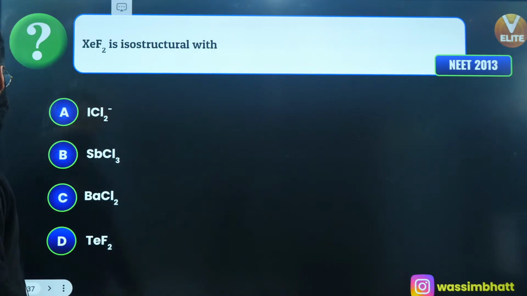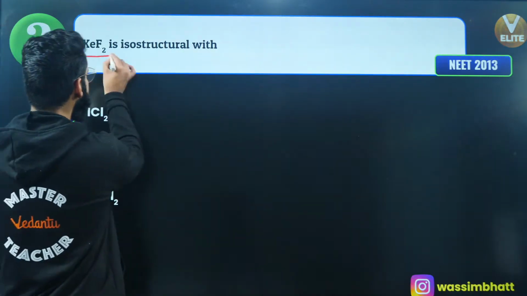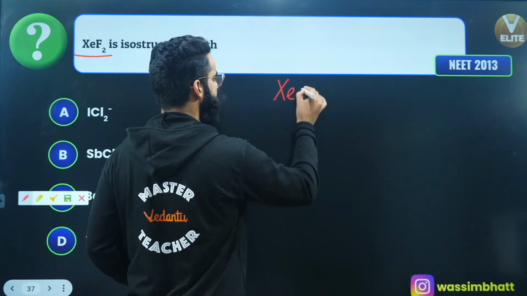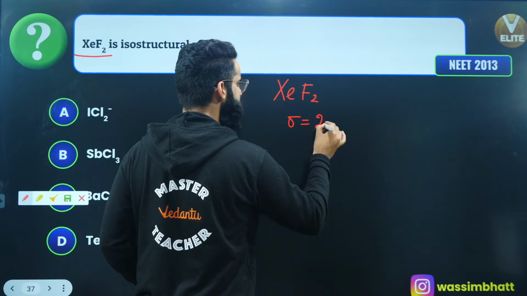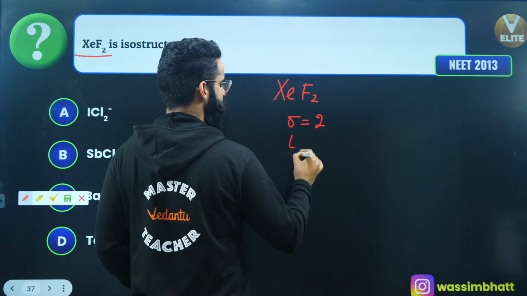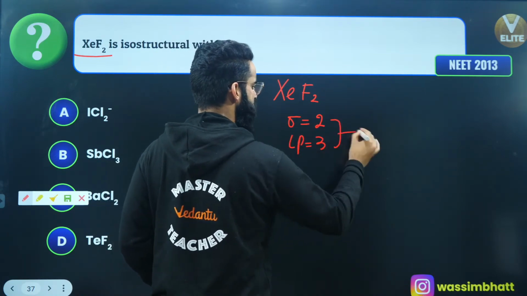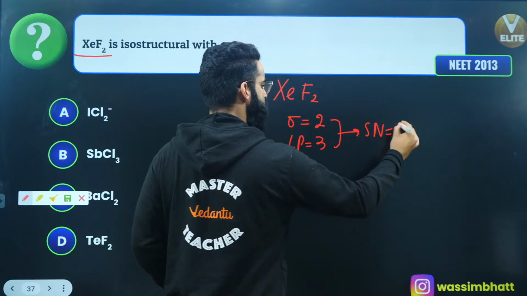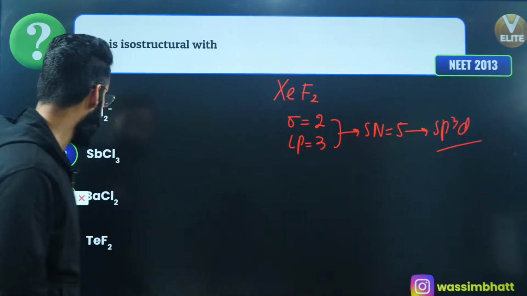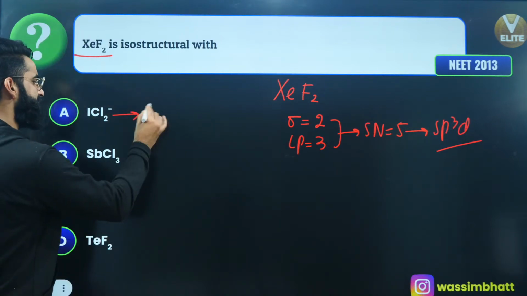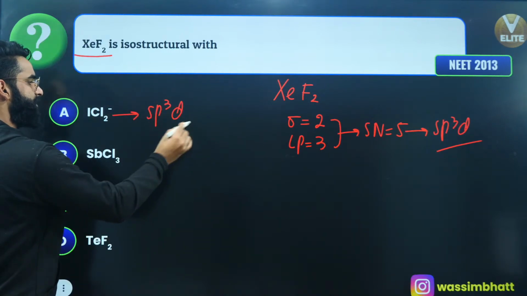XeF2 is isostructural with... if you look at XeF2, there are 2 sigma bonds, and there are 3 lone pairs. So steric number will come out to be 5. So hybridization is going to be sp3d. Now I need to see among which of the following compounds hybridization is sp3d. It's going to be ICl2 negative. It's going to be sp3d.